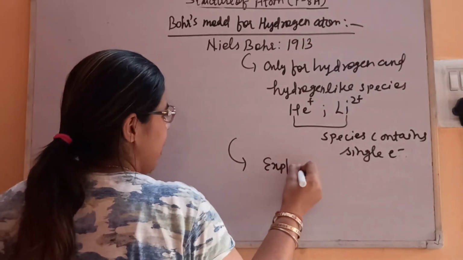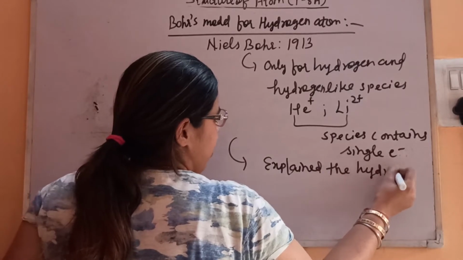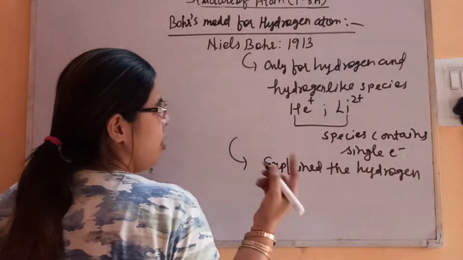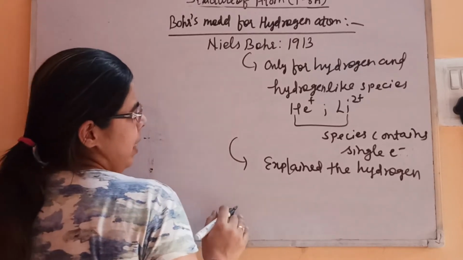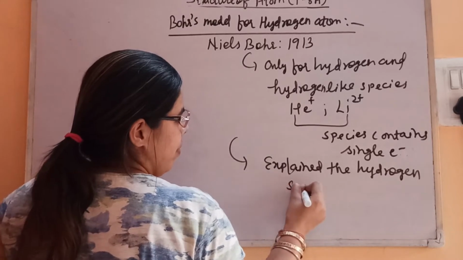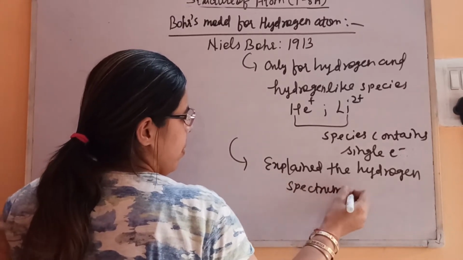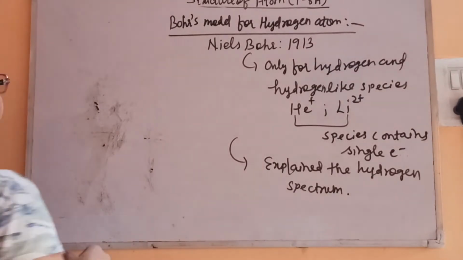Okay, so this is applicable only for hydrogen and hydrogen-like species, and also it has explained the hydrogen spectrum. Hydrogen spectrum, that we'll see. That is the achievement of the Bohr model. So finally, this was the model that has been accepted till now. It also explains the hydrogen spectrum. Fine. So let's start with the postulates of Bohr's model.